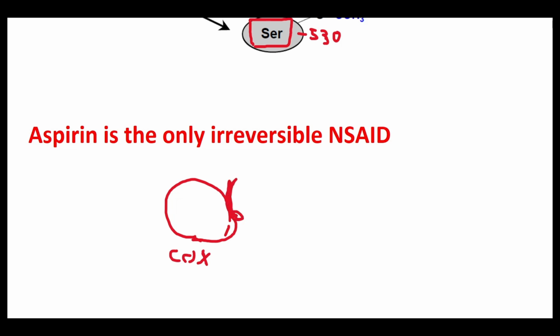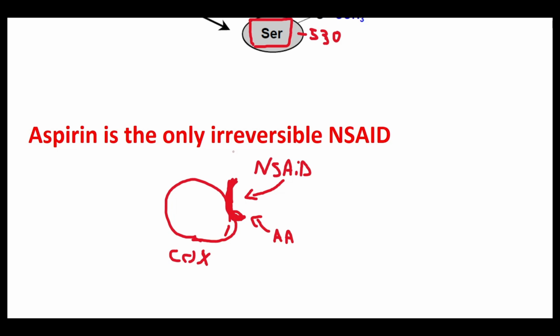So let's imagine that this is the binding site. Do you know what the substrate that usually binds to this enzyme binding site is? It's arachidonic acid. When we have any other NSAID, we are competing with arachidonic acid for this enzyme binding site.